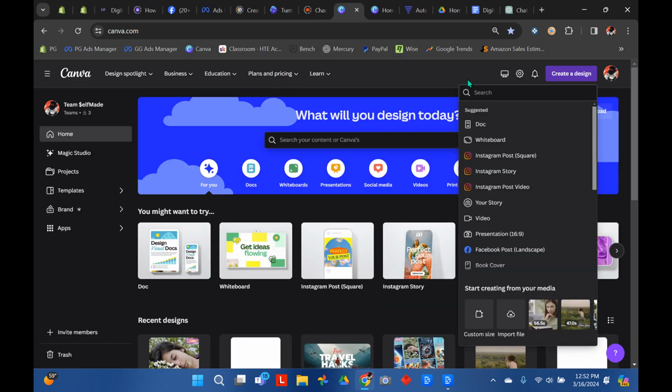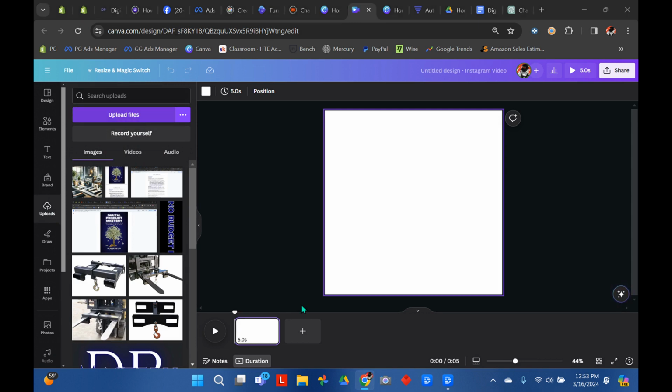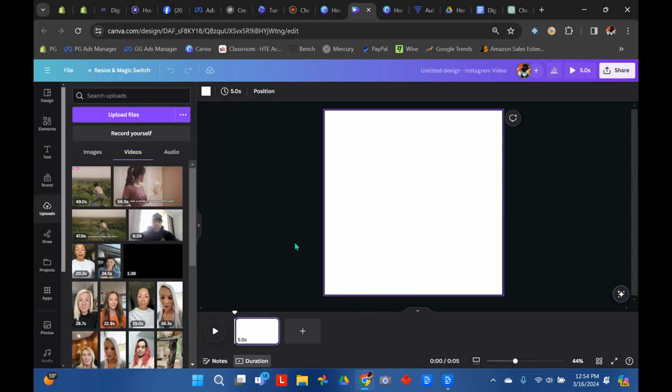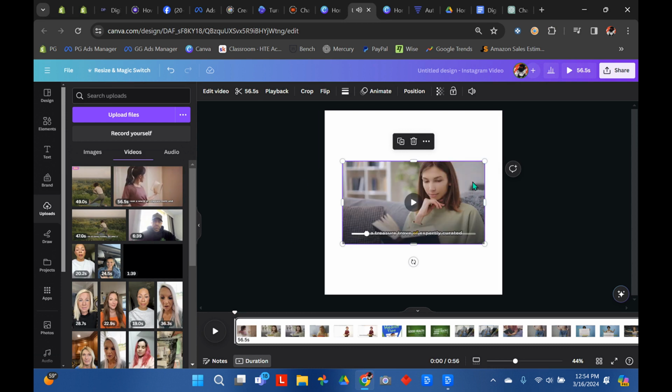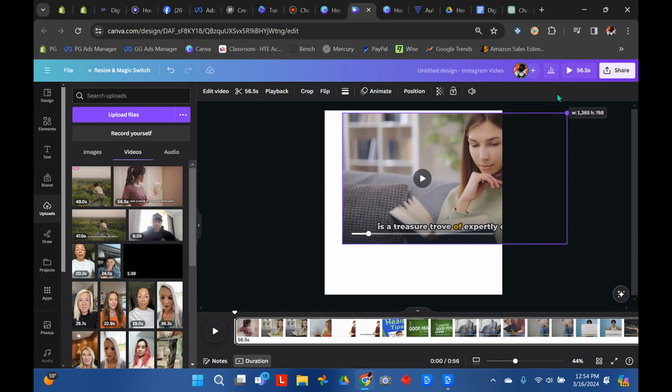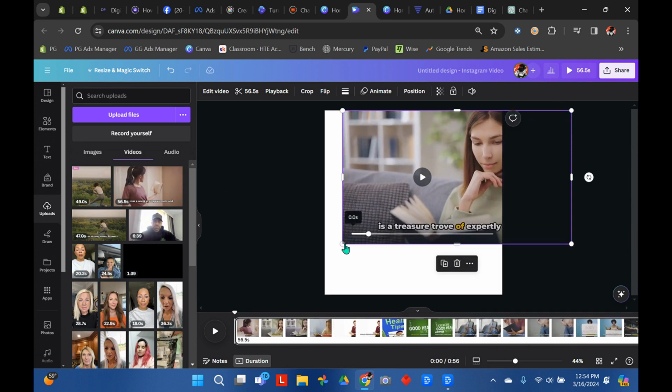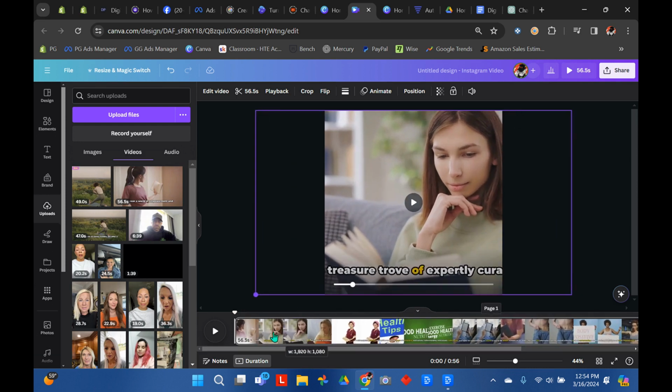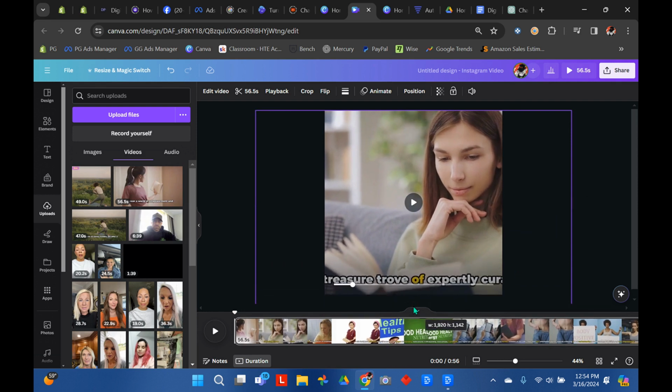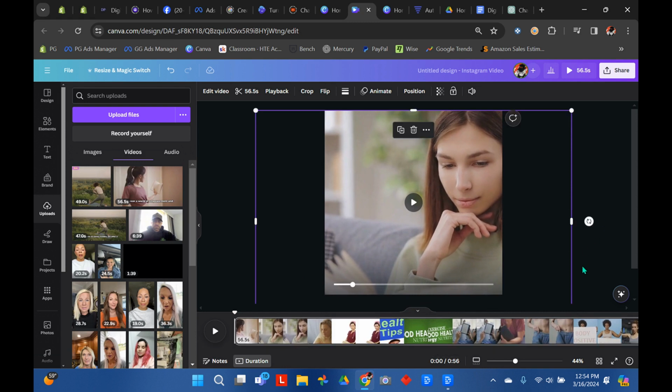Then you're going to come back to Canva. You'll go up here to create a design, go to Instagram post video, go over here to uploads, click upload files, and you're then going to want to upload the video that you just got from InVideo. Once you have it uploaded on here, you click it. Now, I want to use this as an example to show you why you don't use the captions when we do the horizontal videos. This is why. It cuts them off on both sides. And then you'll have to take it and you'll lose even more because you got to stretch it out.